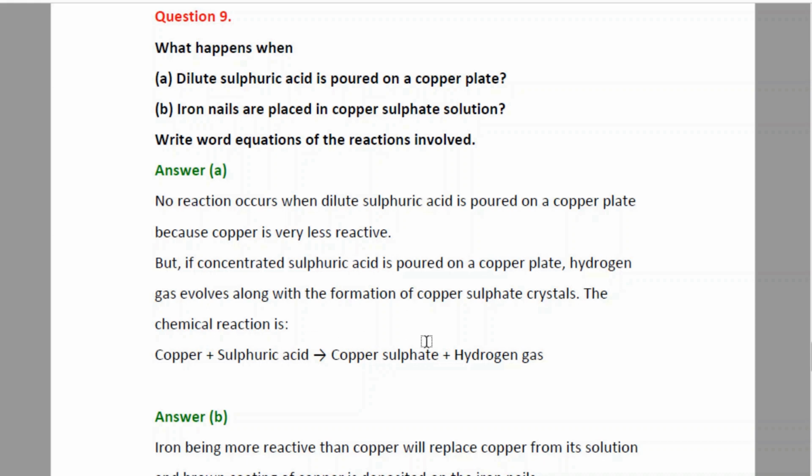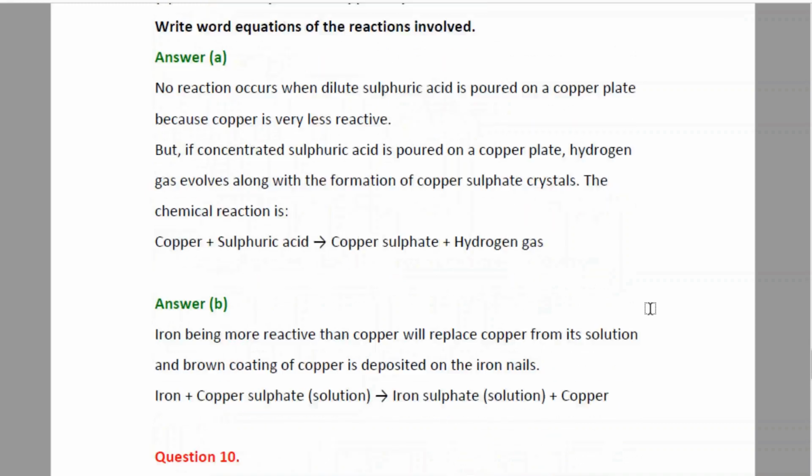If we write the equation in the word form, then we have reactants written with a plus sign. The reaction is shown with the arrow, and on the right hand side we write the products. So copper when it reacts with sulfuric acid, if the reaction occurs, then copper sulfate will be formed and hydrogen gas will be released.